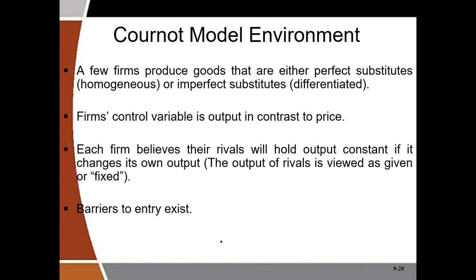In the Cournot model, the control variable is the quantity or the output, and each firm makes its own output decision, thinking that the other firm will not change his. The other firm makes his output decision based on the fact that the first firm will also not change its output. So each firm takes the other firm's output as given or fixed. Another key feature of the Cournot model is that there are barriers to entry.